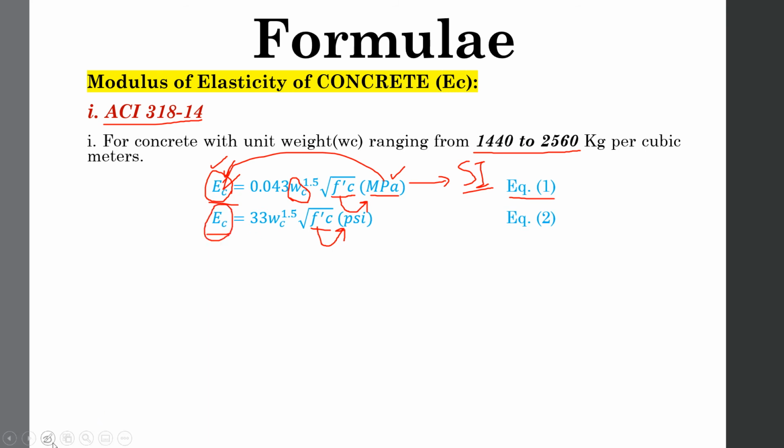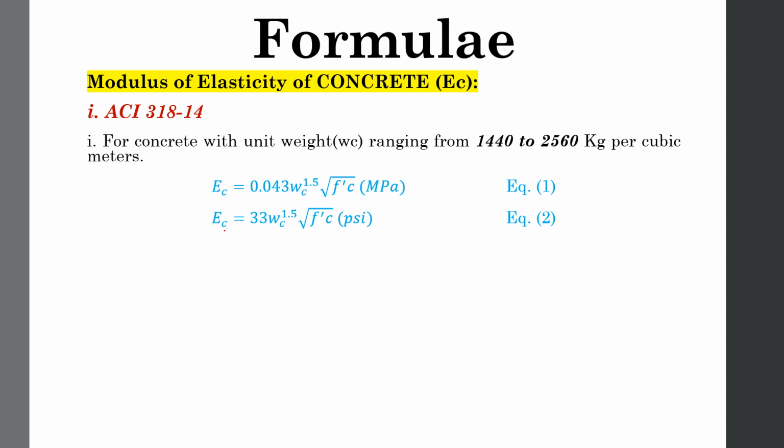You will get EC in PSI if you put FC prime in PSI. So equation 2 is for FPS units. ACI gives this formula for FPS units and the other formula for SI units.